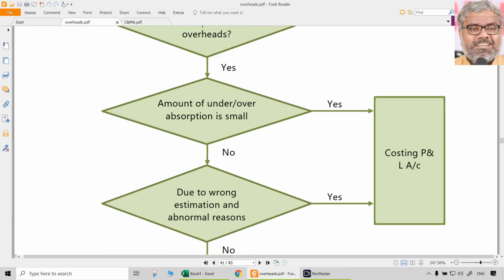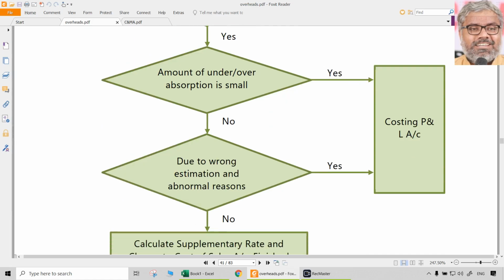If there is any under or over absorption of overheads, if that is a very small amount, simply charge it to costing profit and loss account. If it is not a small amount, of course that is not going to be a choice for us, because we are not the ones to decide whether it is small or not. Just charging everything to costing profit and loss account is not the solution that we seek, and that will not be a possible problem from the exam point of view. In reality, if the difference between absorbed overheads and actual overheads is really small, then we don't need to worry much about the other things. Straight away we can charge it to the costing profit and loss account.